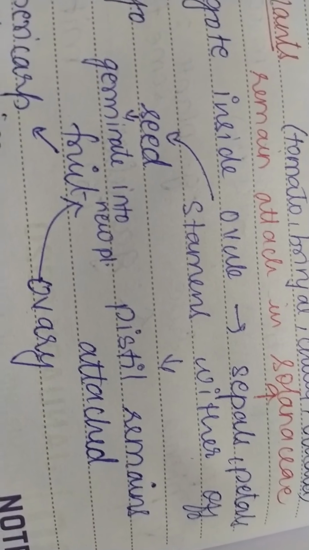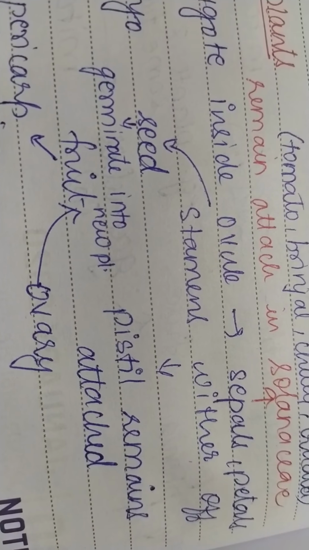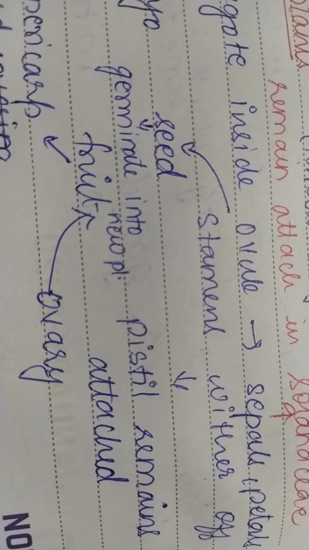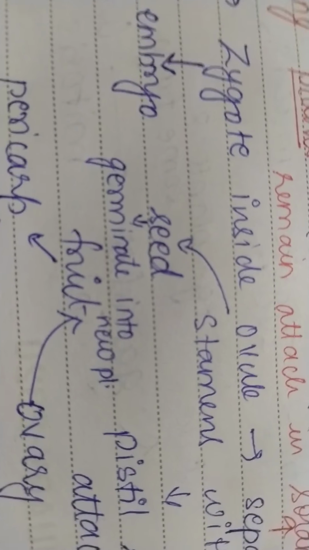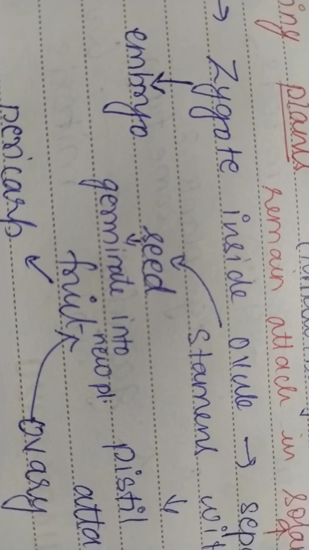Now, the pistil will have stigma, style, and ovary. The ovary will have ovule. So, after fertilization, ovule becomes seed, zygote becomes embryo, embryo remains inside the seed, and ovary becomes fruit.